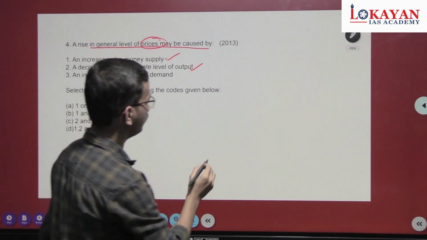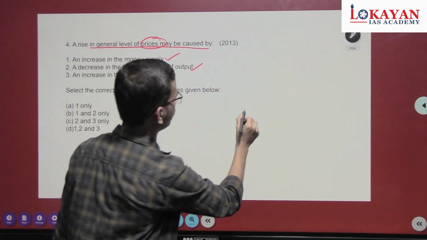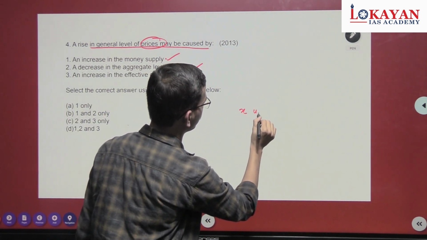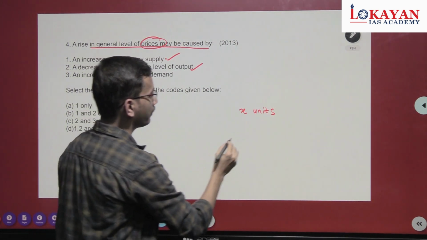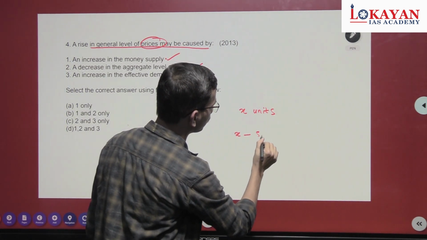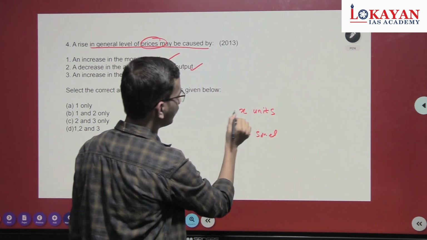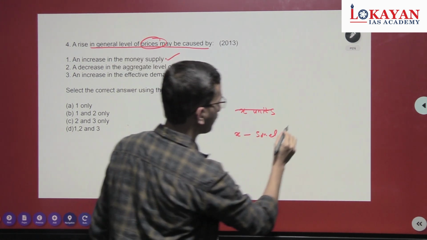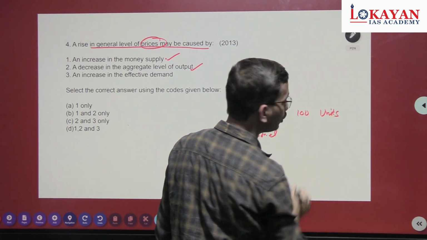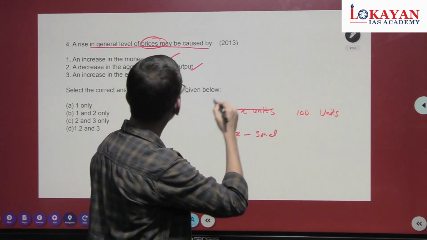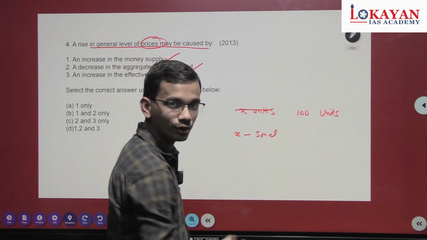Earlier there were, say, 100 units of goods, but now the aggregate level of output is reduced to 80.